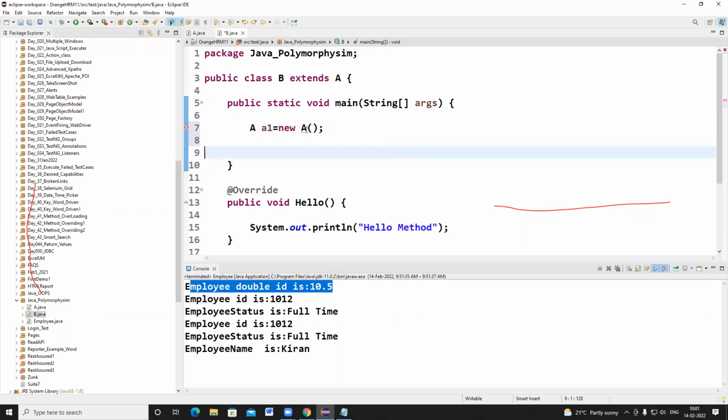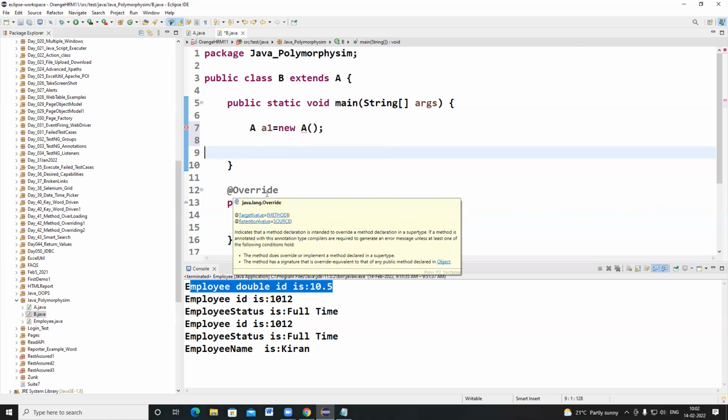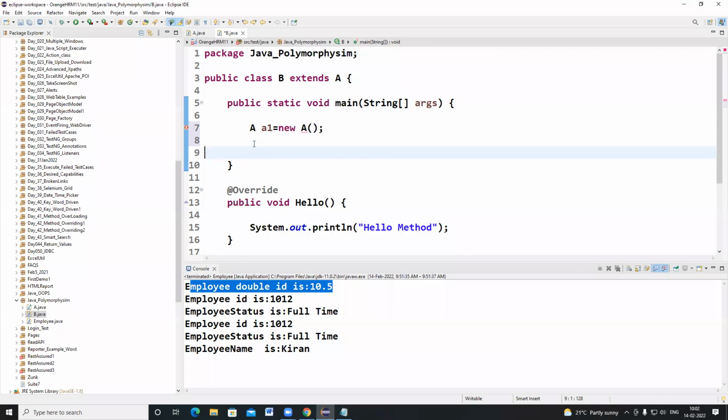So you cannot create an object for an abstract class. Understood? Because an abstract class can contain abstract methods. If a class or interface contains abstract methods, you cannot write like this. Only for a concrete class can you create an object. A concrete class means a class which doesn't contain any abstract methods. Here, the abstract class contains some abstract methods, so this syntax won't allow you. It says cannot instantiate the type A.